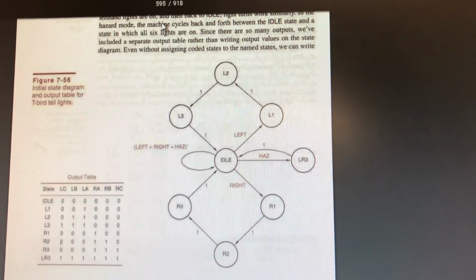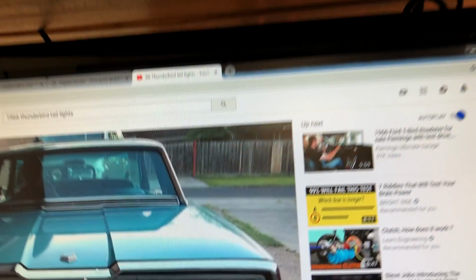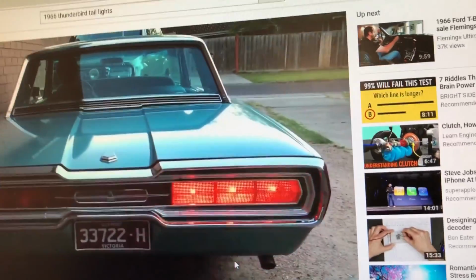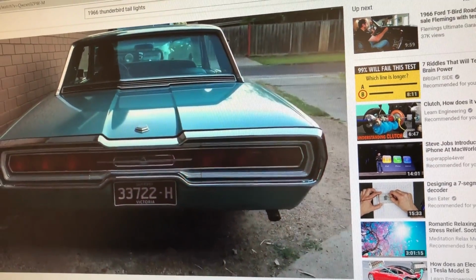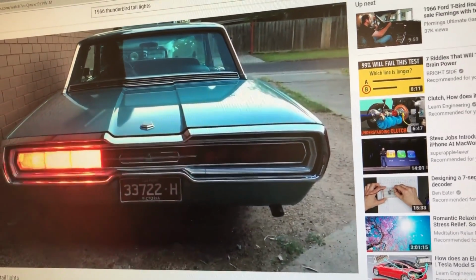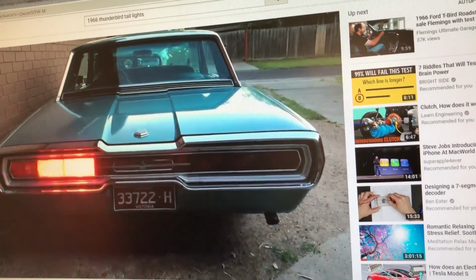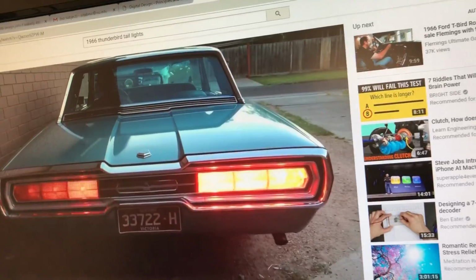And now take a look at the YouTube video of a Thunderbird tail light. So this is the right condition for that, and this is the left glowing condition also, and this is the hazard condition for that.